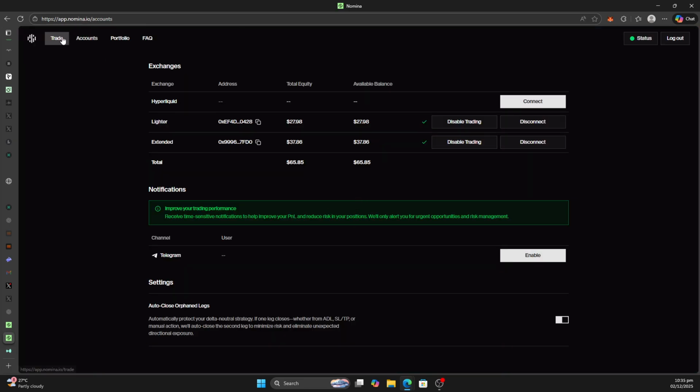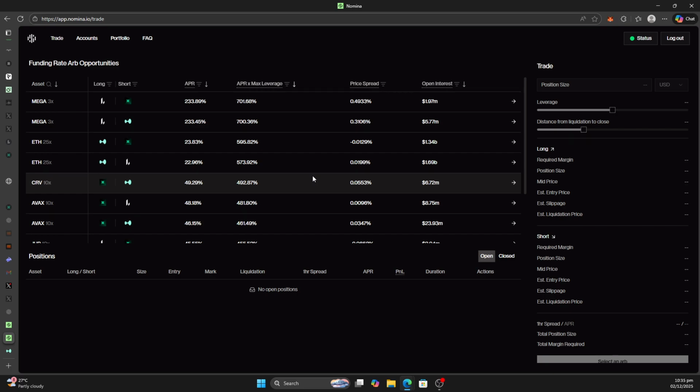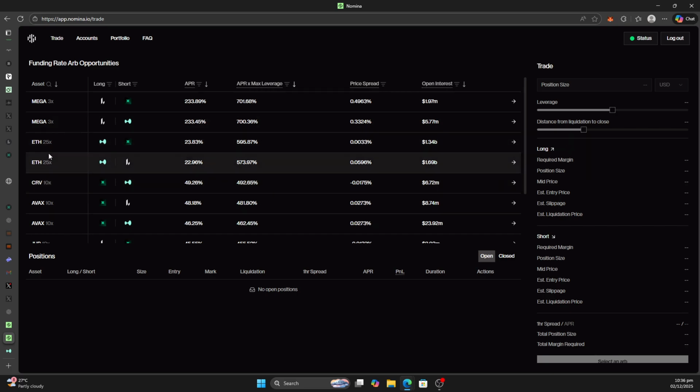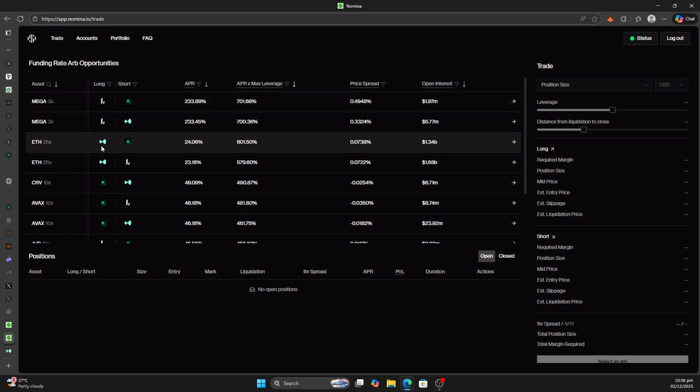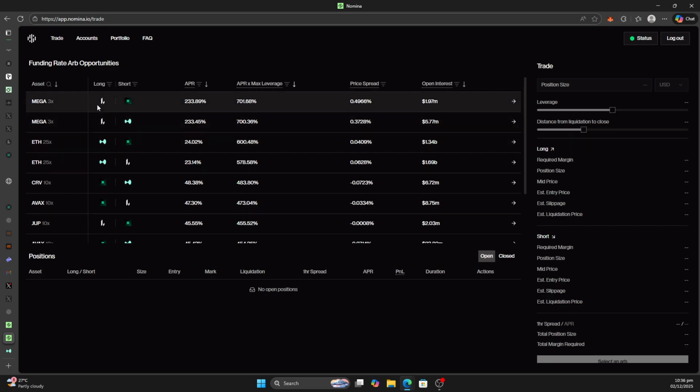So for this one, we are just going to use Lighter against... I was thinking of using Hyperliquid, I would like to pair it. Oh wow, it's a good deal to pair Hyperliquid, which has fees, with a non-fee perp dex. That's also a good deal. Okay, but for this one, I'll just be using Lighter paired against Extended. The logo here shows you the pairing. So if you want a pairing involving Hyperliquid against Extended, then you can click on this one. But we are looking for Lighter against Extended.